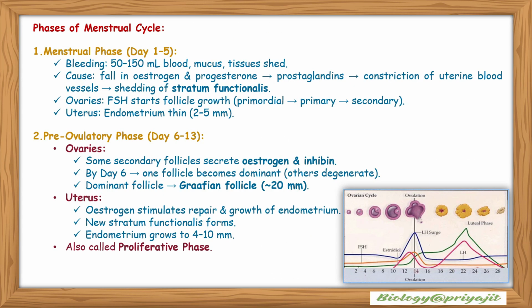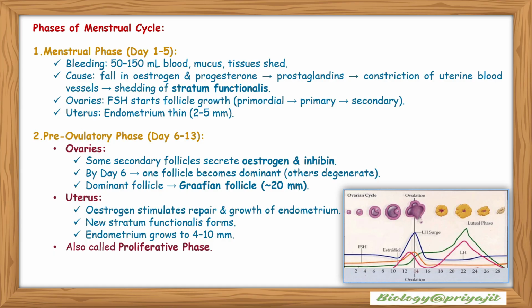Phases of the menstrual cycle. Menstrual phase, day 1 to 5, is bleeding, 50 to 150 ml of blood, mucus and tissues shed. It causes a fall in estrogen and progesterone, which promotes prostaglandin secretion, constriction of uterine blood vessels and shedding of the stratum functionalis. Then FSH starts follicular growth. It promotes the primordial to primary and secondary follicle. In the uterus, the endometrium becomes thick, approximately 2 to 5 millimeter.